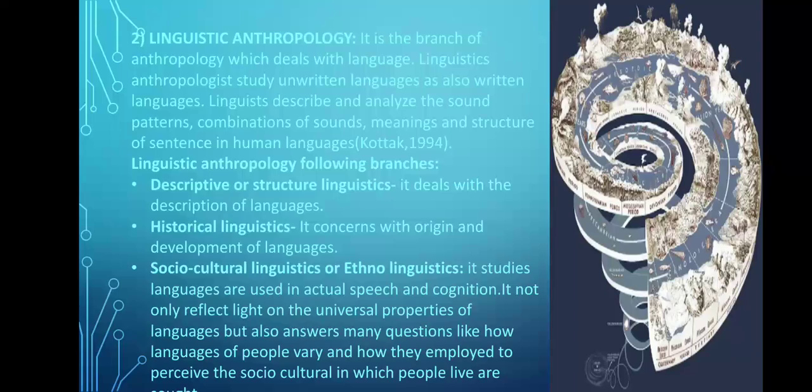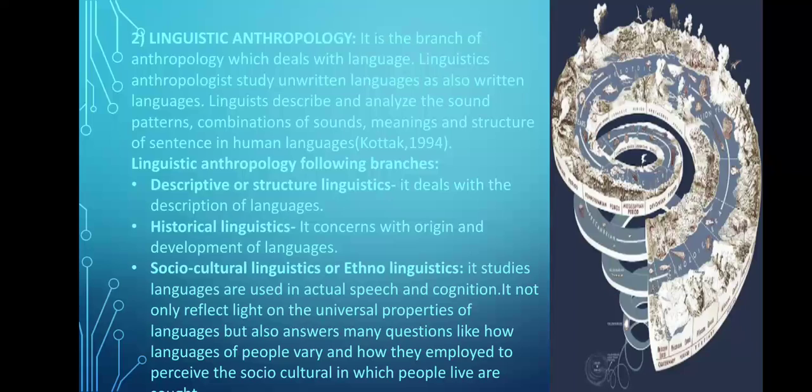Linguists describe and analyze the sound patterns, combinations of sounds, meaning and structure of sentences in human languages. They also attempt to determine how two or more languages are related. Historically, modern linguistics has been especially interested in whether all human languages share any universal common features.